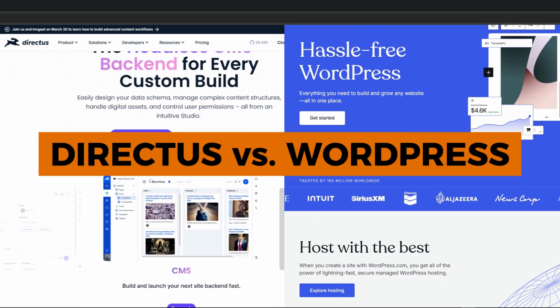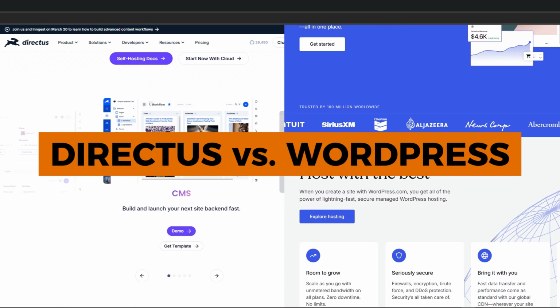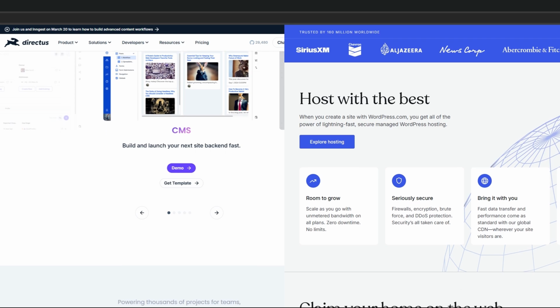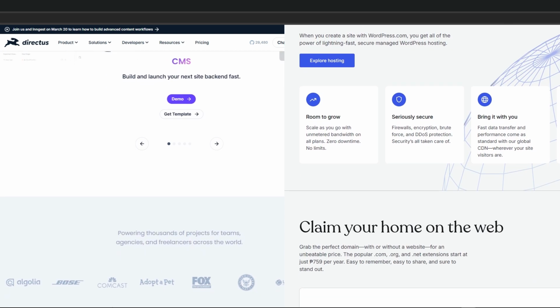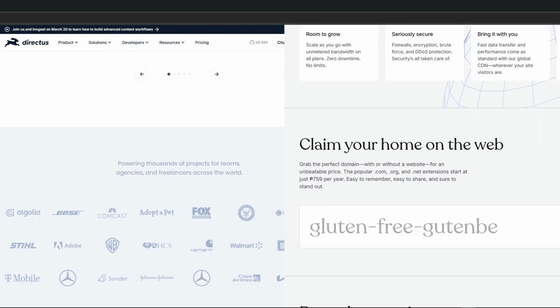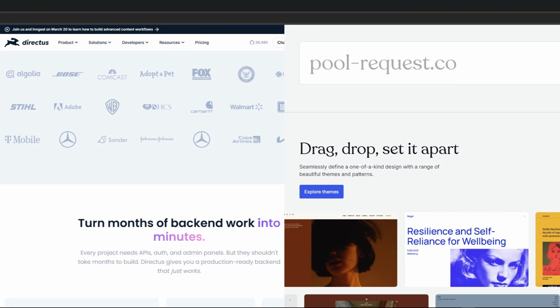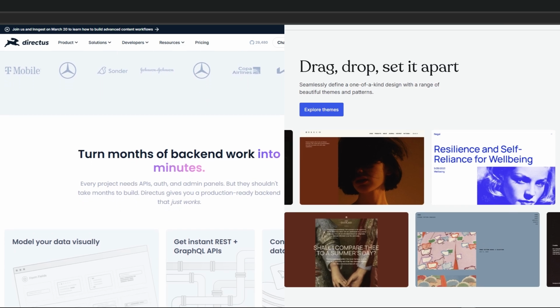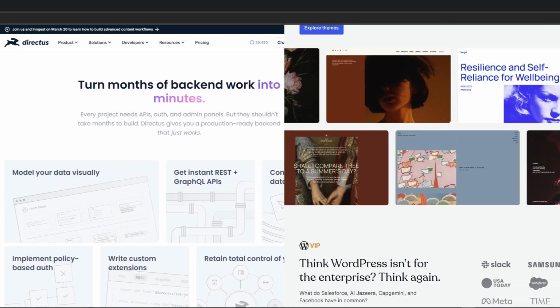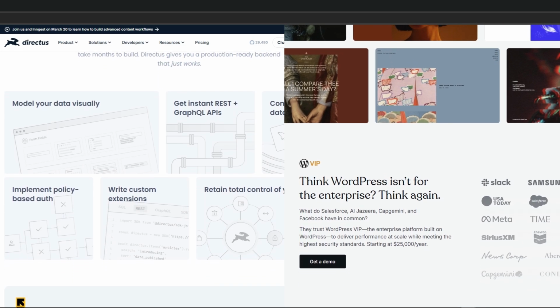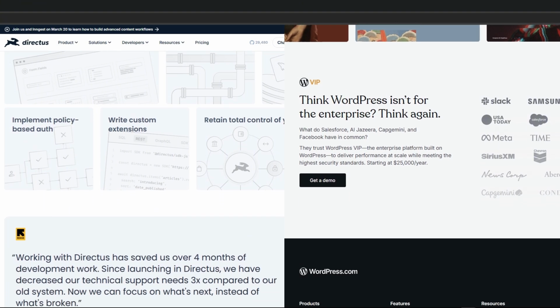Today, we will discuss Directus and WordPress. Although the methods used to achieve it vary, both platforms support SEO optimization. Numerous SEO-related plugins are available for WordPress, and Directus enables the data to be organized in ways that are potentially highly SEO-friendly. Now let's examine the main features of these two platforms.